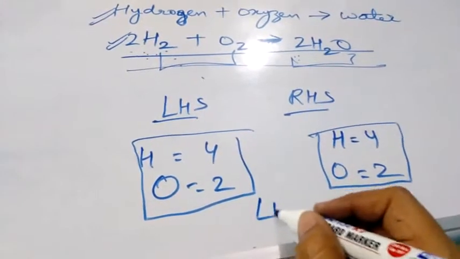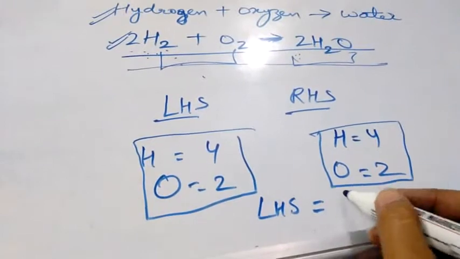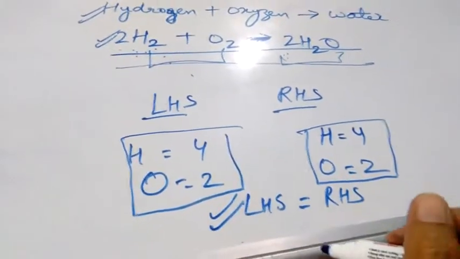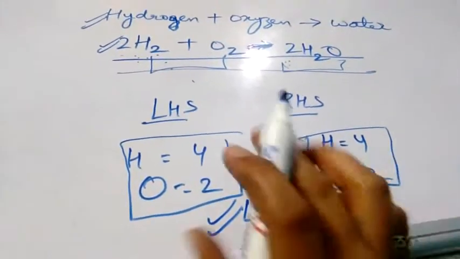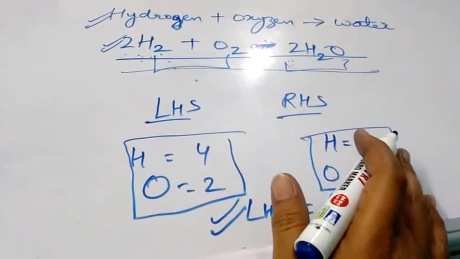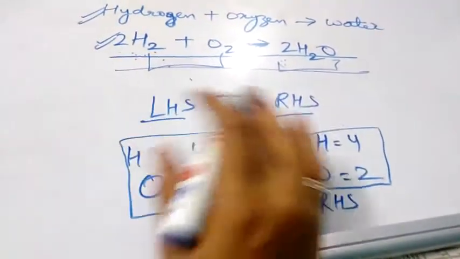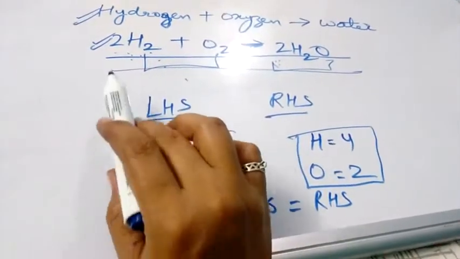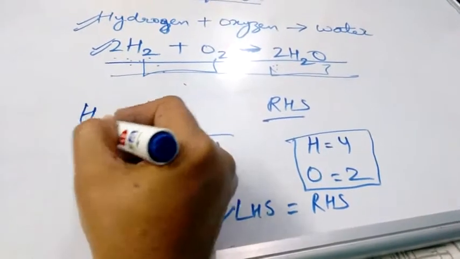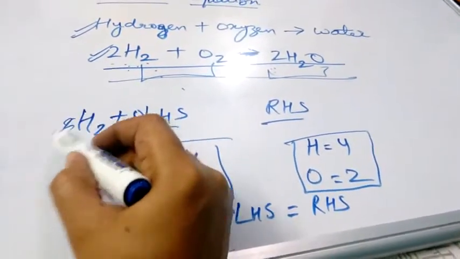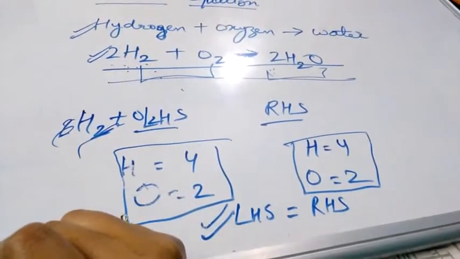It means LHS is equal to RHS. Therefore it is a balanced chemical equation. If it is not balanced, we have to balance it. We cannot subtract anything, we can just add. Like if it is only H2 plus O2, we can add 2 here, but we cannot subtract 2 from here.